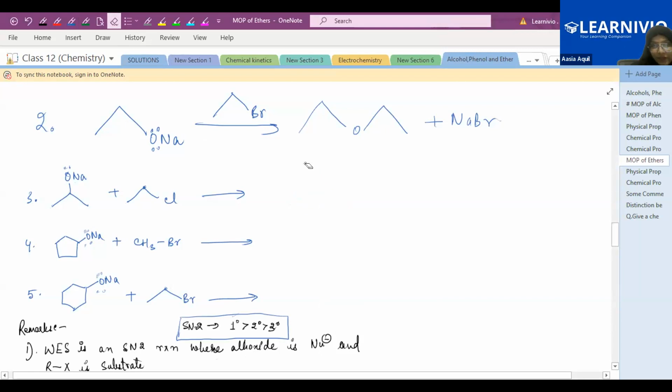Okay, see this structure. I'm not getting your point. So see this. What is this? This is your alkoxide. So the alkoxide is the nucleophile over here, because the oxygen of this alkoxide will attack this carbon, and from here this chlorine will be removed. The sodium and this chlorine will combine and form NaCl.